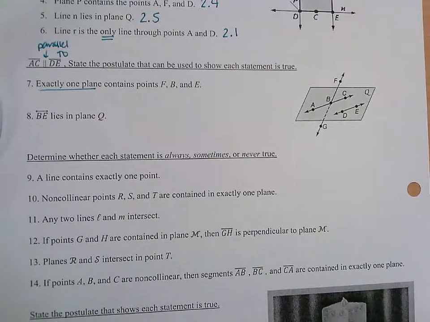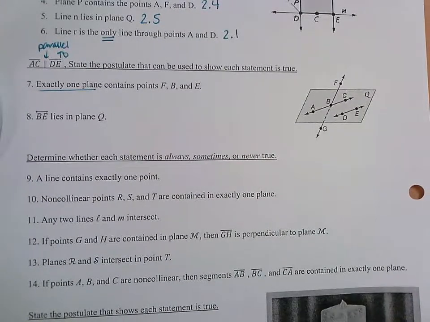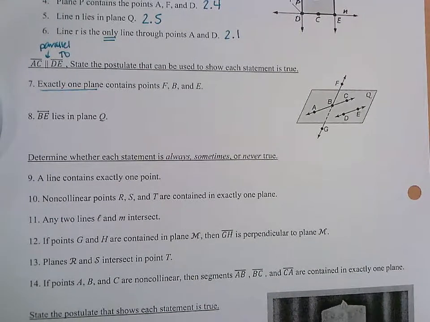Exactly 1 plane contains points F, B, and E. Which postulate do you think that would be? 2.4 is close. It's not 2.4 though. It's not 2.3. 2.3 is about a line.